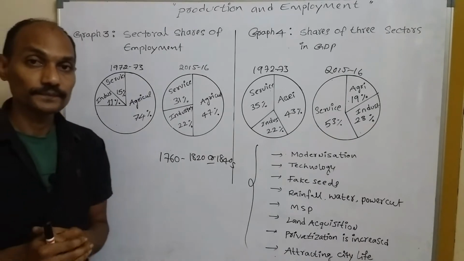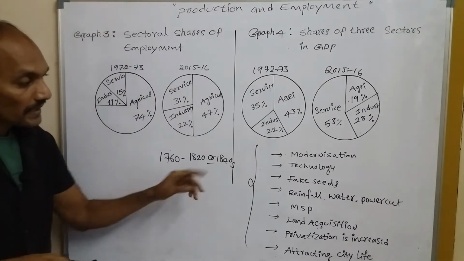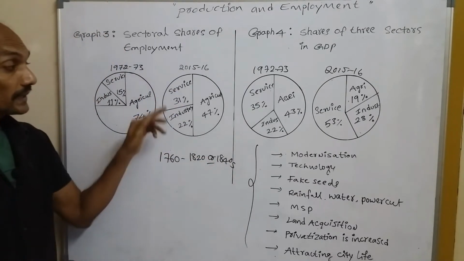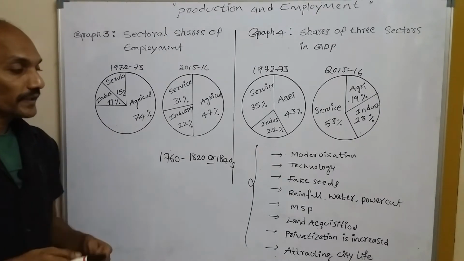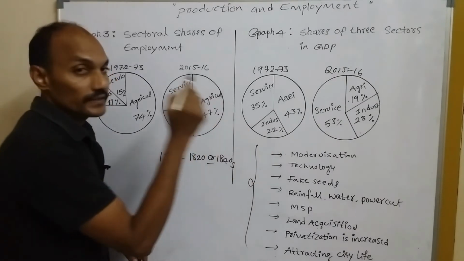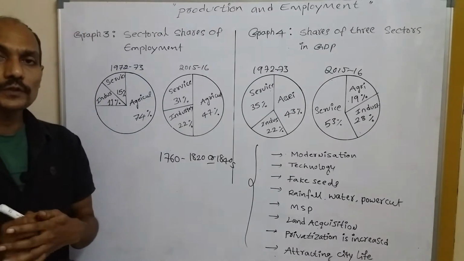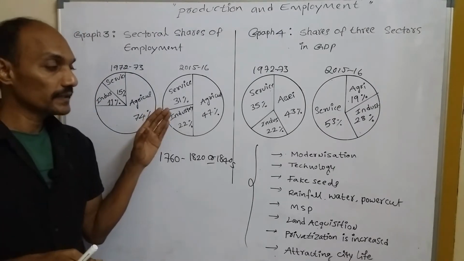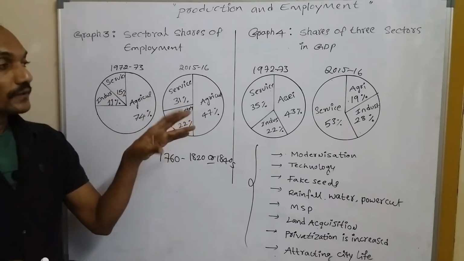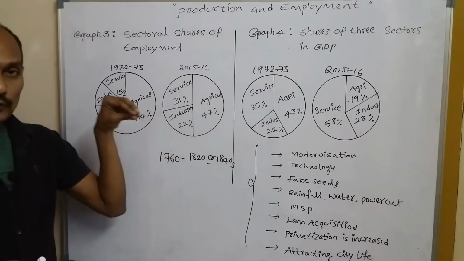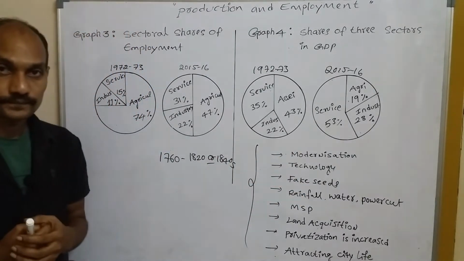Why did this happen? What were the reasons? Let's find out. There are many reasons for the decline of agriculture after industrialization. First, modernization and technology. When industrialization started, manufacturing started through machineries, and these two words belong to industrialization.